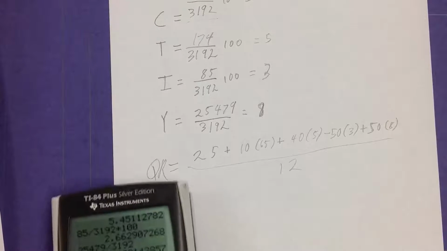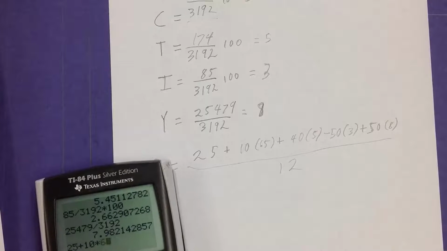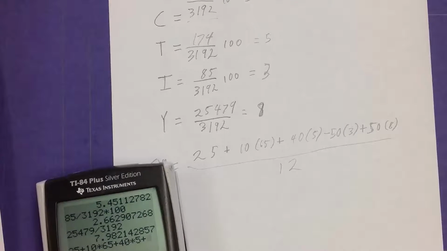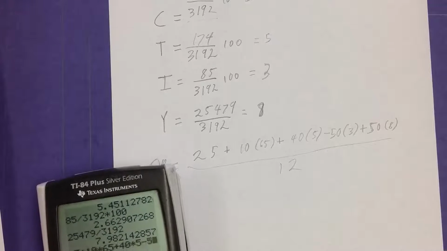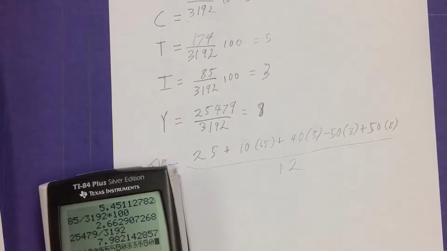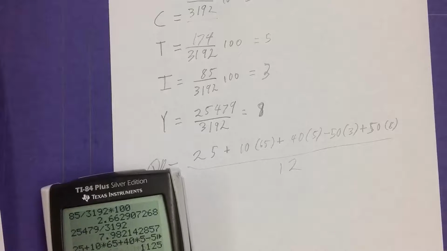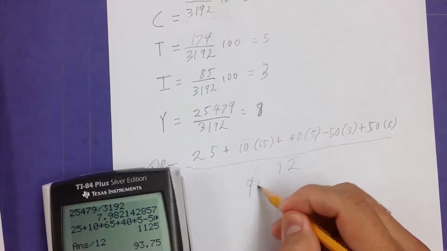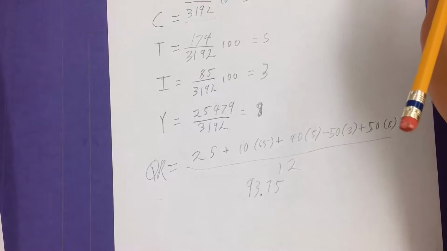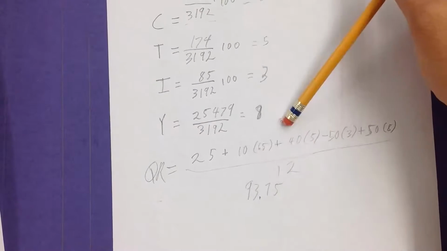Plus 10 times 65 plus 40 times 5, minus 50 times 3, plus 50 times 8, divided by 12. So a 93.75. That's pretty good. And that's over an entire career.